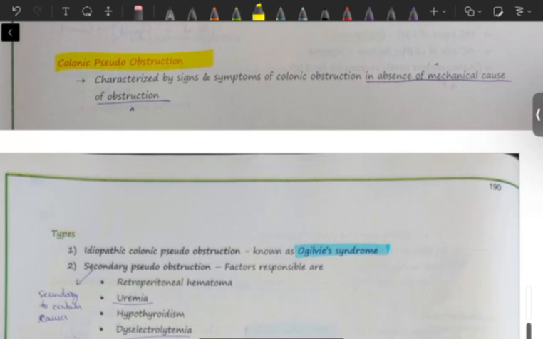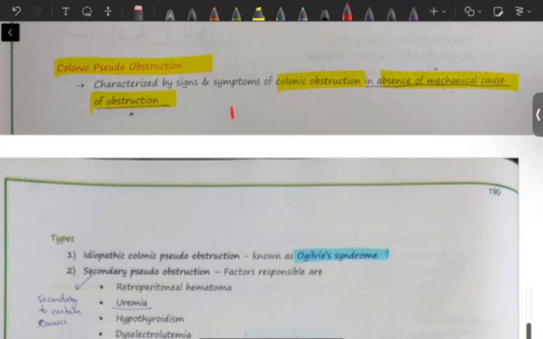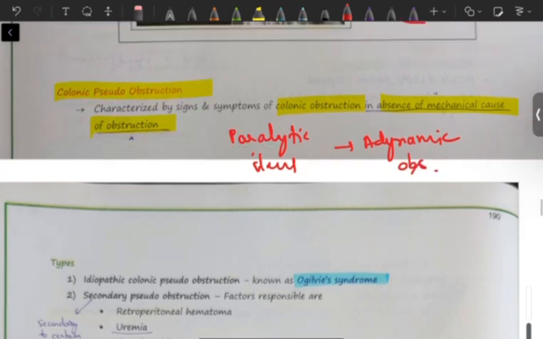colonic pseudo obstruction. Okay, so this is characterized by signs and symptoms of colonic obstruction in the absence of a mechanical cause of obstruction. Basically like paralytic ileus. In paralytic ileus there was no mechanical obstruction, but there was obstruction. Similarly here there is no mechanical obstruction but there is large bowel obstruction.